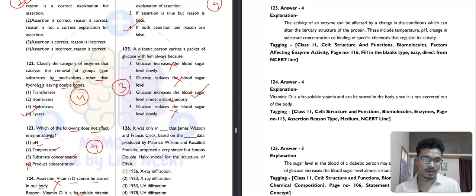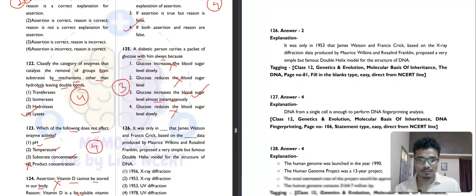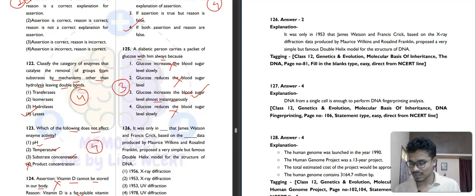Then question number 126. It is saying that it was only in dash, you know that it was only in 1953 that James Watson and Francis Crick, based on X-ray diffraction, proposed the DNA double helix model. So the second option here will be our correct answer.